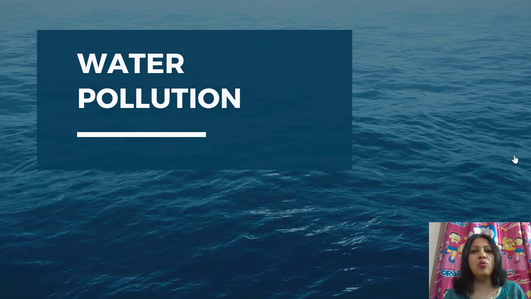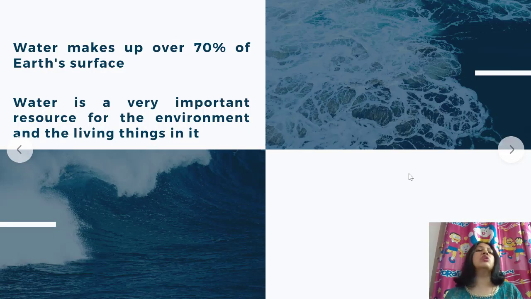Next, we move on to water pollution. We know that water makes up over 70% of Earth's surface. So most of our Earth is covered with water. Water is a very important resource for the environment and the living things in it. We need water for so many things, right? We need it for drinking, for cleaning, for bathing, correct? For plants. So water is a very important resource.